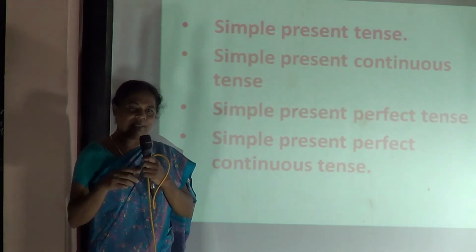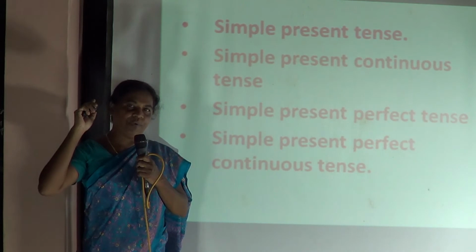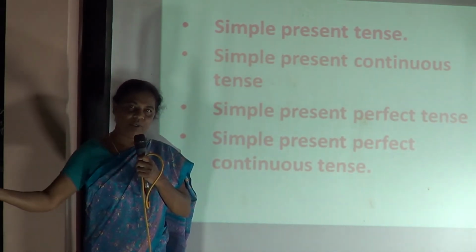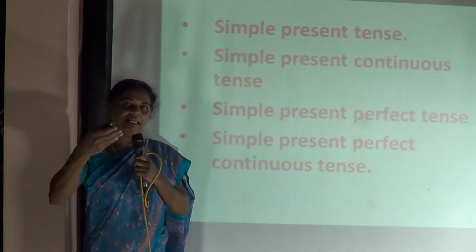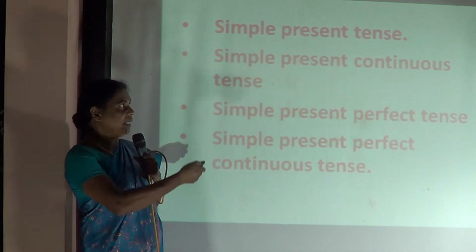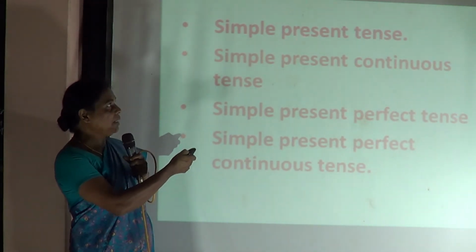Tense has got a time: yesterday, previous, long before, earlier. And now what's happening, and what will happen tomorrow. These are the three things, and under three heads, there are so many kinds. The first type only we have learned now. We have started here. The first one is the simple present tense.